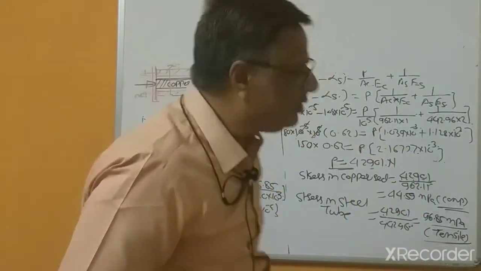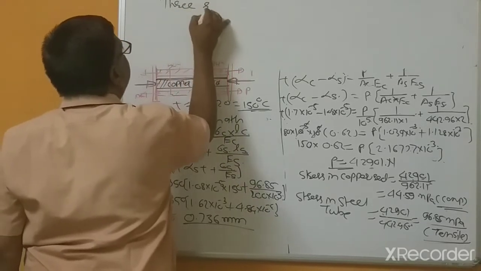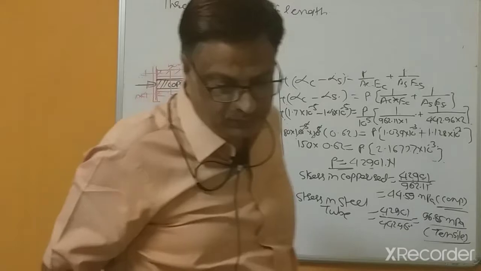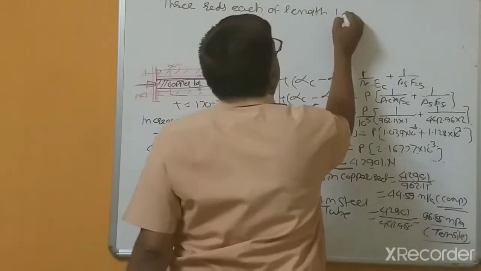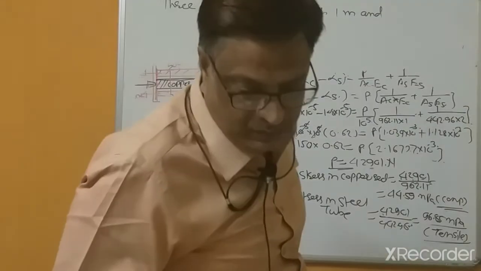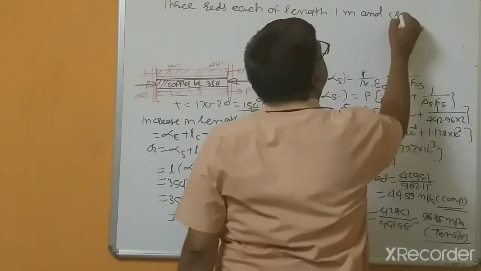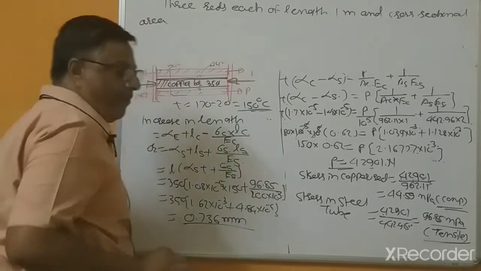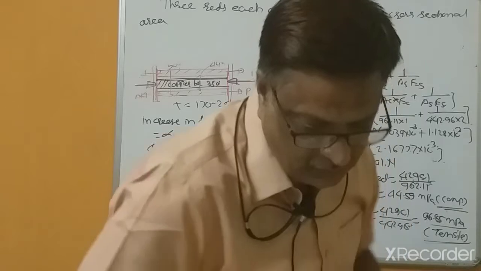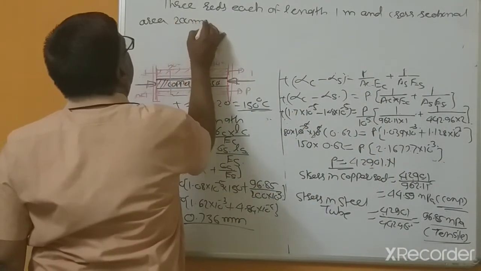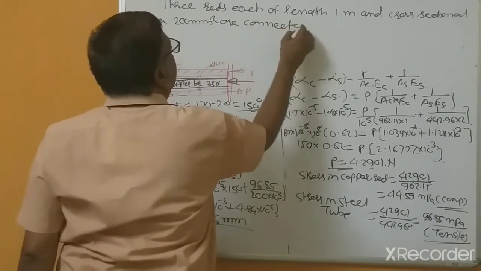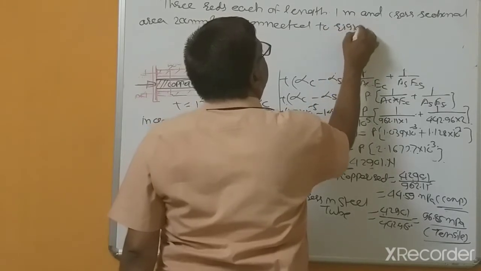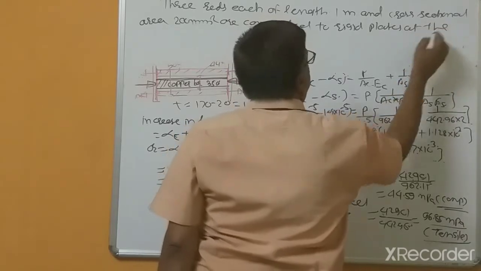Three rods, each of length 1 meter and cross-sectional area 200 mm squares, are connected to rigid plates at the ends.